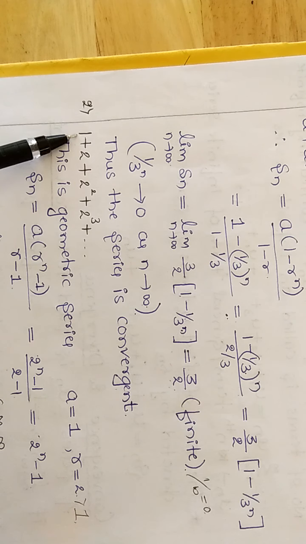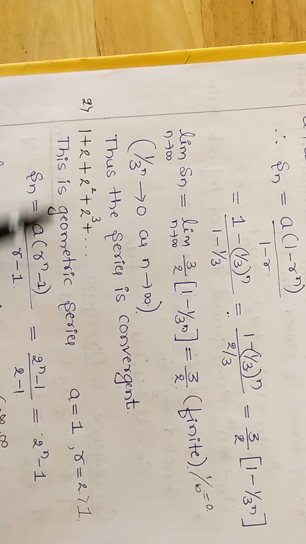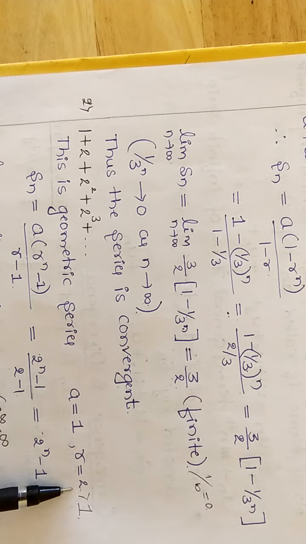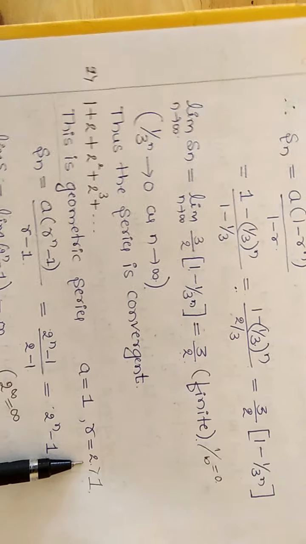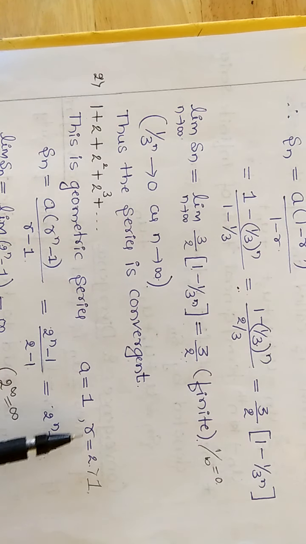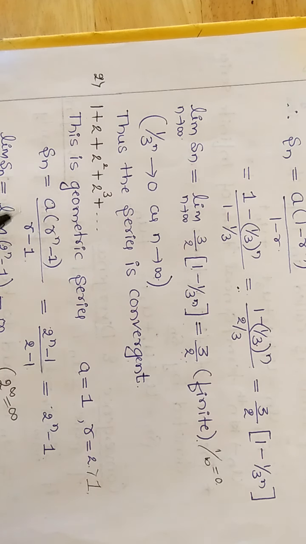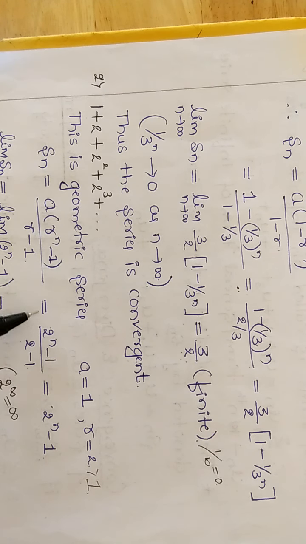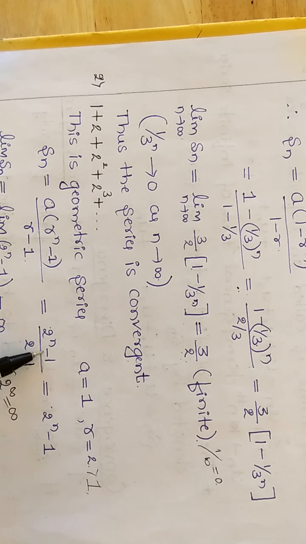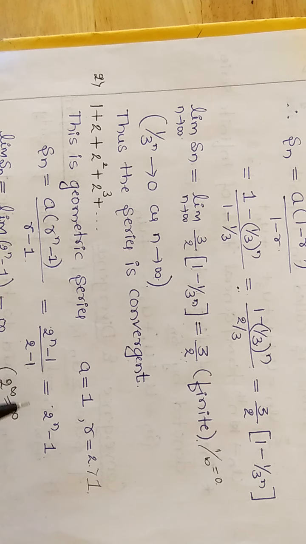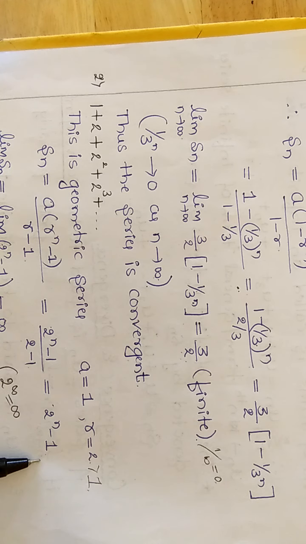So the initial value A is equal to 1 and the common ratio R is equal to 2. 2 is greater than 1, so we use the formula Sn equal to A into r raised to n minus 1 whole divided by r minus 1. Substituting the values, 2 raised to n minus 1 divided by 2 minus 1, which is 2 raised to n minus 1.